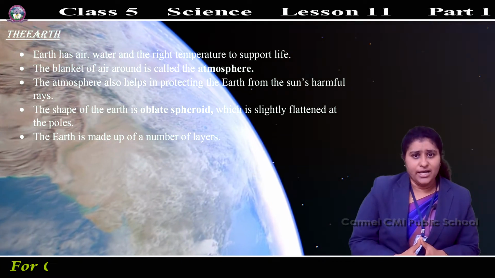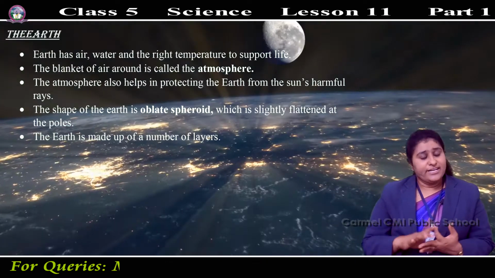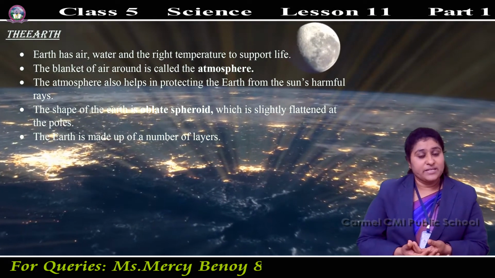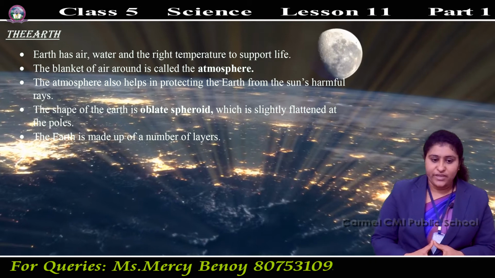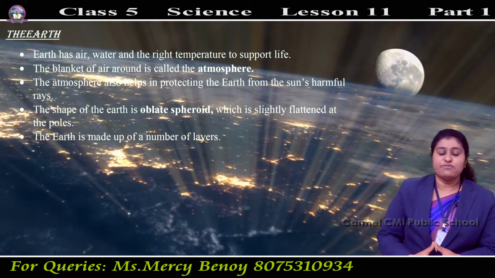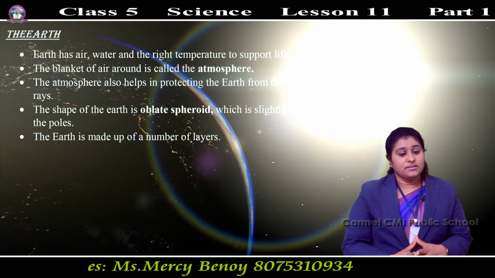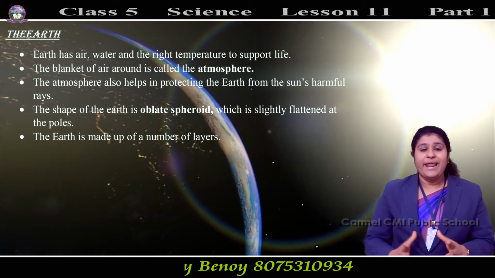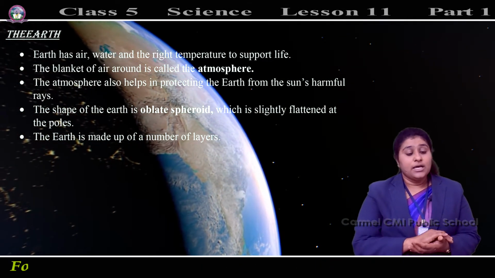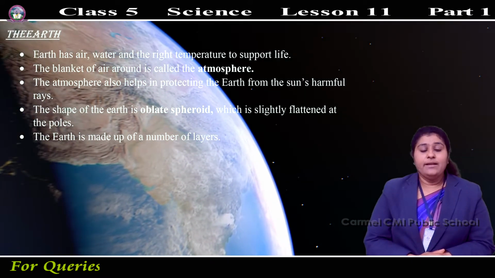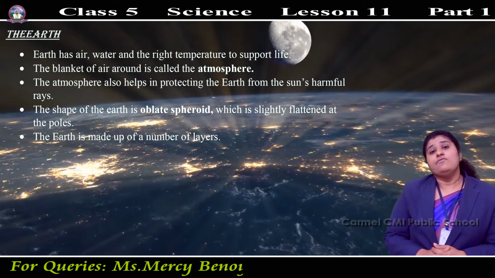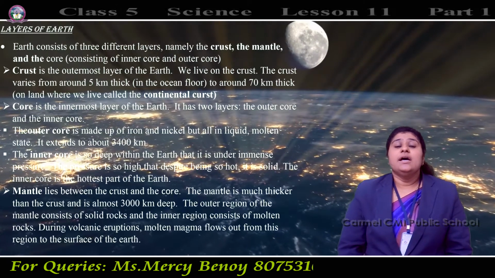In earth, air, water and the right temperature are present so that it supports life. The blanket of air around the earth is called atmosphere, and the atmosphere protects us from the sun's harmful rays. The shape of the earth is oblate spheroid, not fully round, slightly flattened at the poles. And it has many layers. Which are the different layers present in the earth?